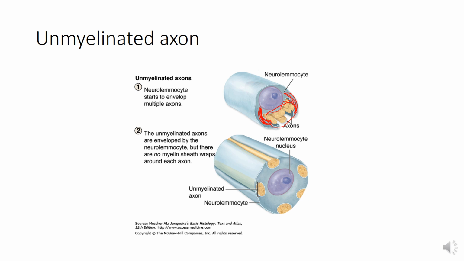So here you can see the unmyelinated axon running in the groove of the oligodendrocyte or the Schwann cell, and this is the cell membrane, and this is the nucleus of the cell.